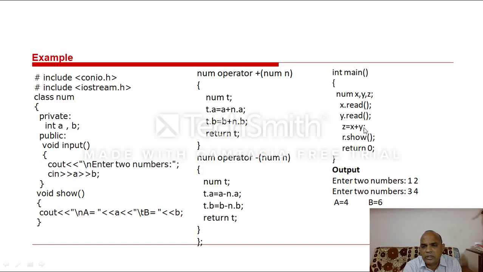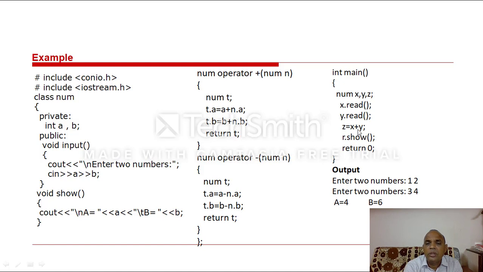If you want to apply the slash operator, the division operator, x slash y, then a is equal to a by n dot a, b by n dot a. If you want to apply the percent operator, here x percent y, here operator percent, then a percent n dot a, b percent n dot b. Okay, clear? Only the operator is changed, and the expressions we can also change. Clear? If you want the subtraction operator x minus y, here operator minus, plus is replaced by minus.